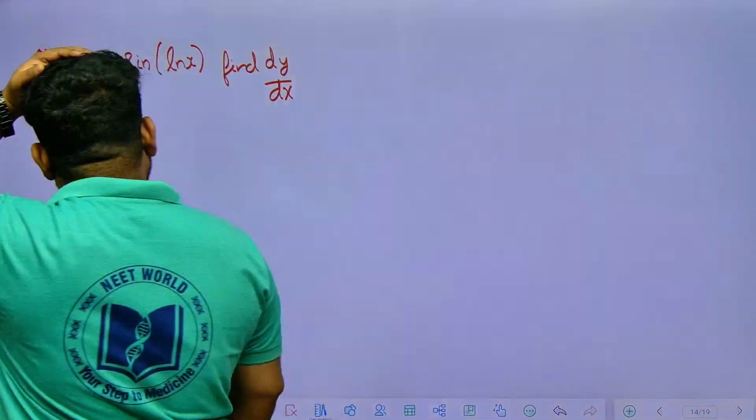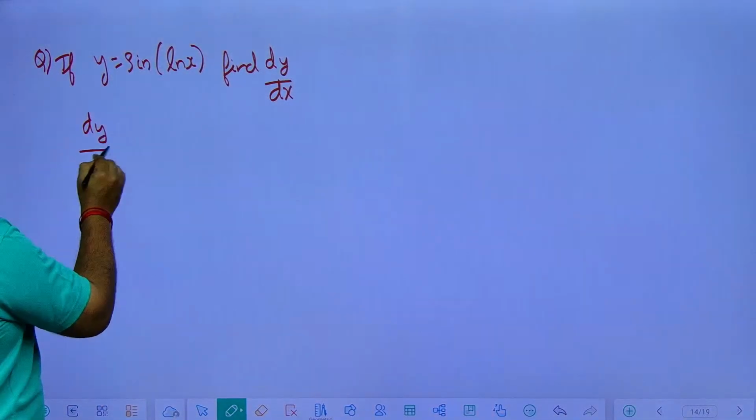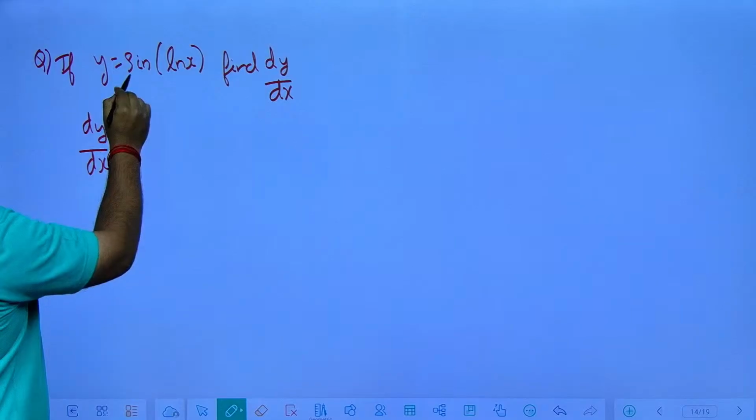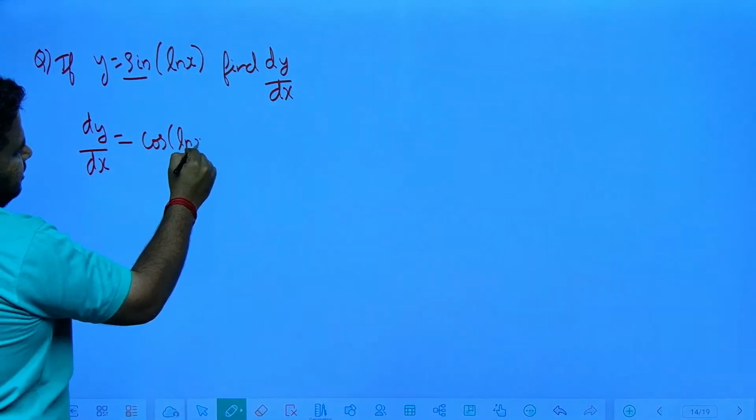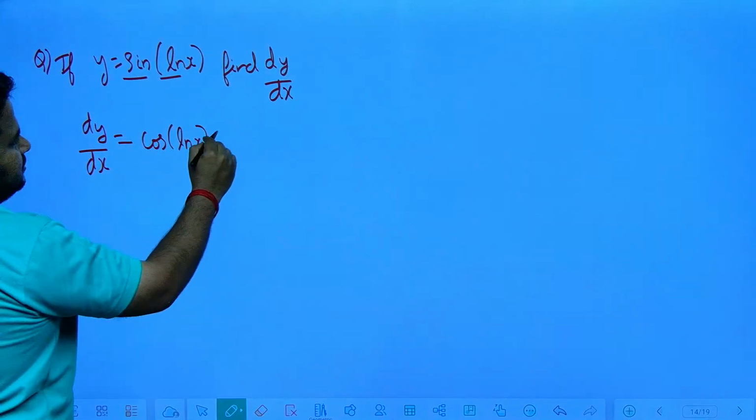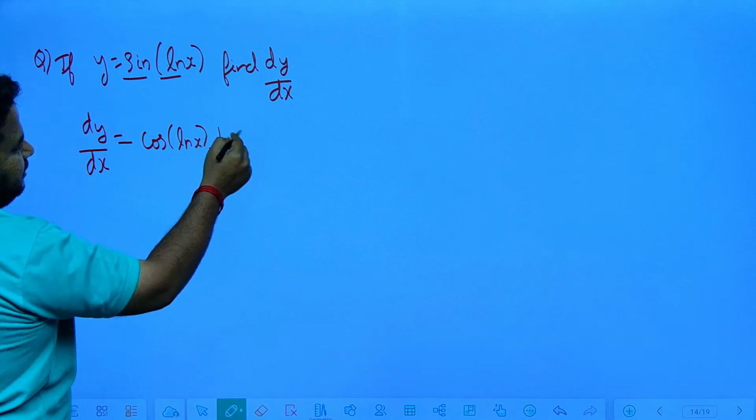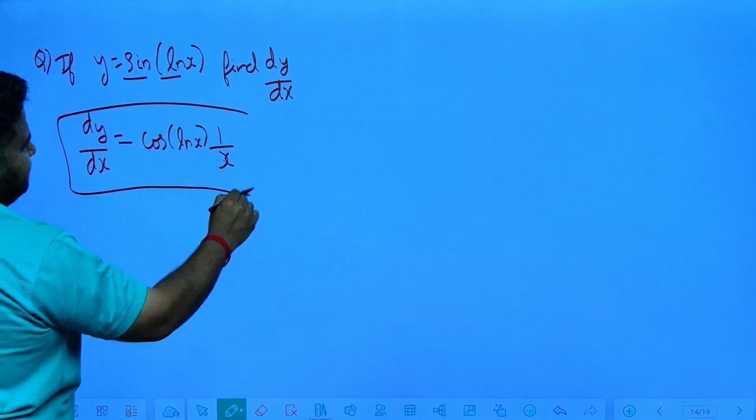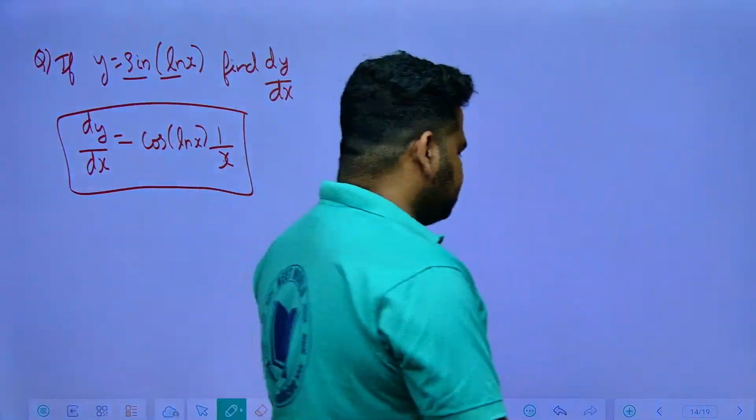Now look at this, they have given if y is equal to sin log x, sin ln x, find dy by dx. Here again we have to apply the chain rule. From outside to inside, derivative of sin is what? Cos ln x. Now derivative of ln x is what? I told you derivative of ln x is 1 by x. Multiplied by 1 by x. Derivative of x is 1, so no need to write 1, keep it as it is. So this will be the answer, friends. One step you will get the answer. Clear, friends? This is how we can do the chain rule of differentiation.